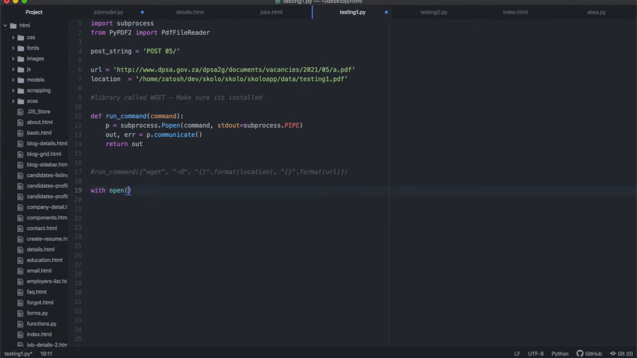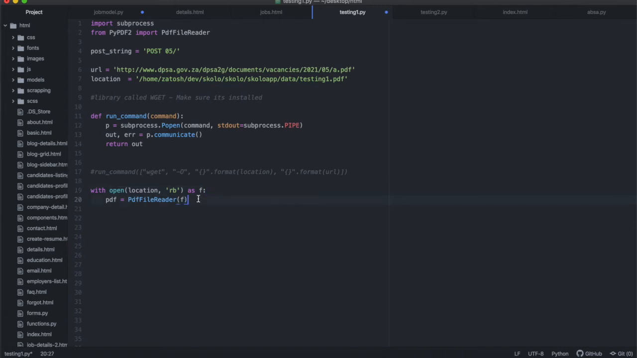With open, I'm going to open the location, which is this location over there, as rb, like that, as f. And I'm gonna define a variable called pdf, and I'm gonna say pdf is equal to this PdfReader, which I imported at the top over there, and then I'm gonna try and read this file location. So I'm opening this where this file is located, and I'm using the PdfReader to read this file.